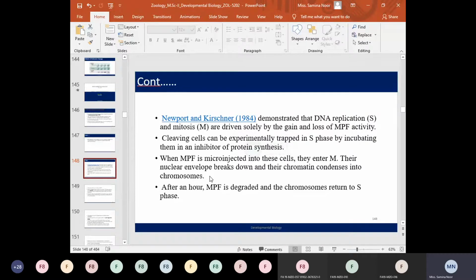So such experiments prove the role of certain factors known as the mitosis promoting factors. Such factors allow cells to move from the interphase to the division phase. After an hour, the MPF factors are degraded, and then the chromosomes return again into the interphase or the S phase.